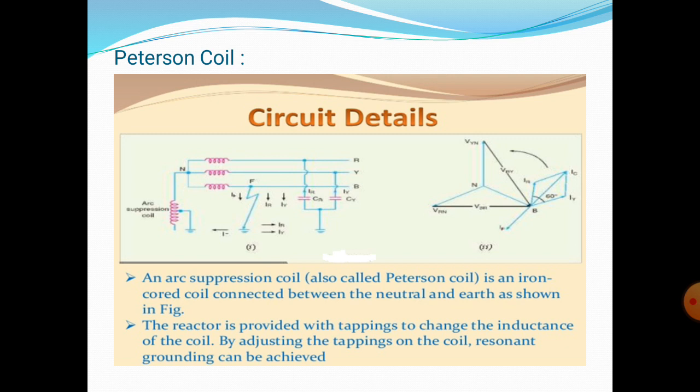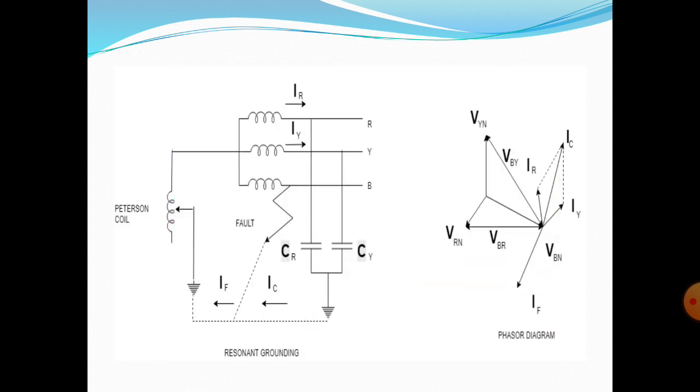In this system, the main advantage is that it is completely effective in preventing any damage from an arcing ground. This is the main advantage of Peterson coil grounding. This is the phasor diagram of Peterson coil or arc suppression coil or resonant grounding.